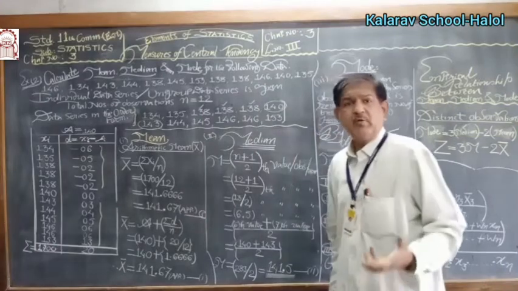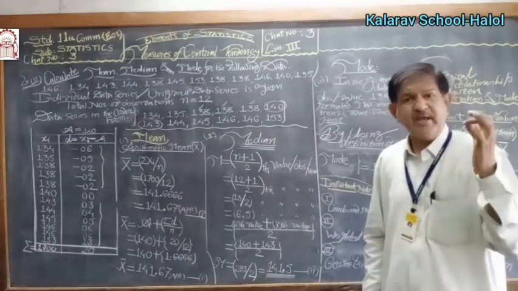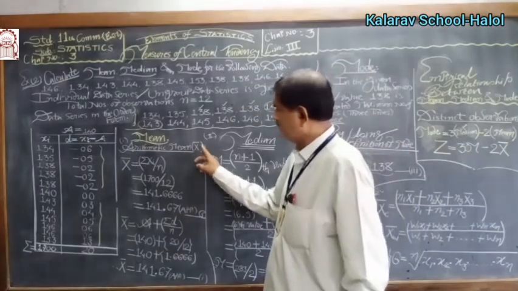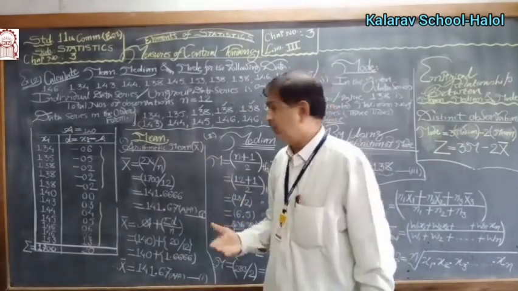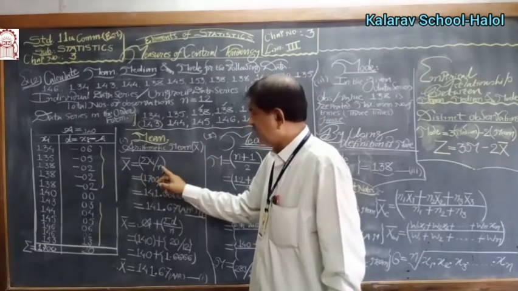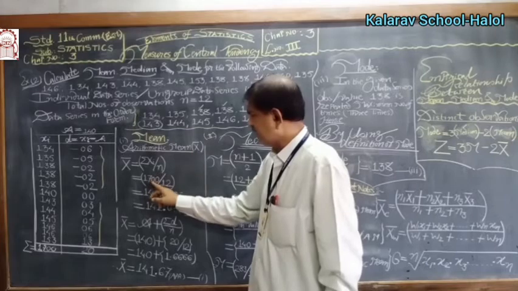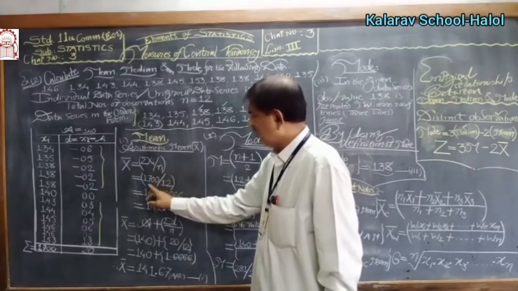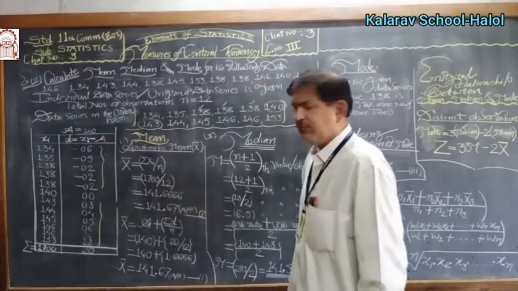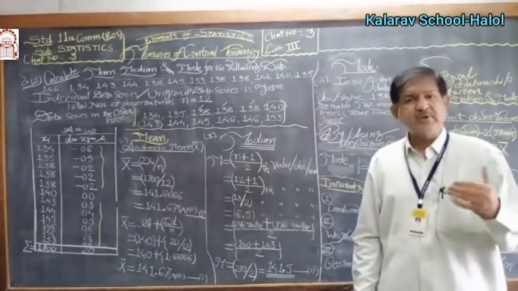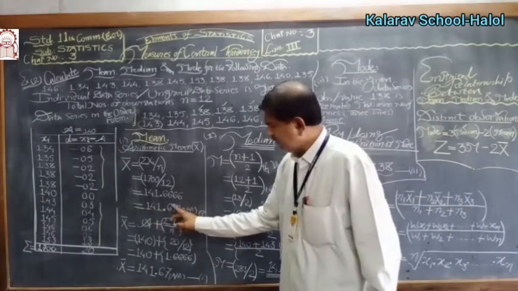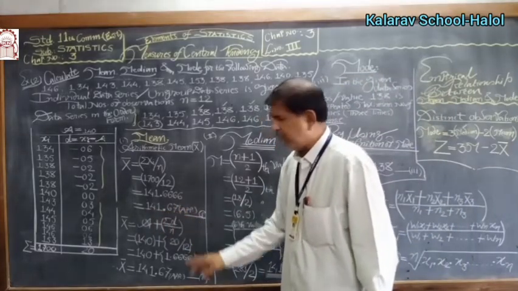Now calculation of mean. Arithmetic mean is denoted by X bar, the usual notation. Sigma xi upon n: arithmetic mean is 1700 divided by the number of items, 12. The answer will be 141.6666, which is repeating. The approximate value is 141.67, up to 2 digits after the decimal point.